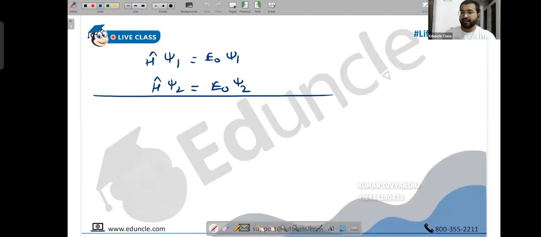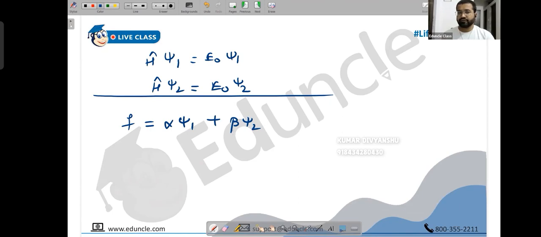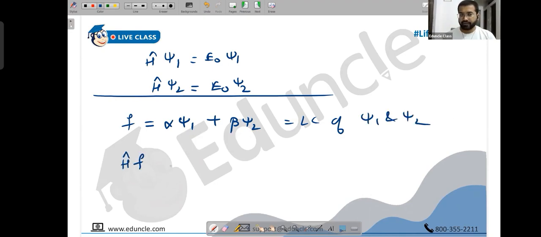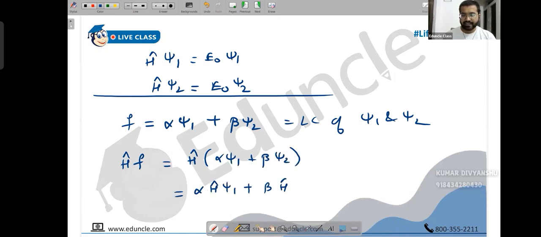Okay, let's define a random wave function. Suppose f is some alpha psi1 plus some beta psi2. F is a linear combination of the two degenerate wave functions. So let's apply the Hamiltonian operator on f. H cap into alpha psi1 plus beta psi2. Let's throw alpha outside: H cap psi1. Let's throw beta outside: H cap psi2.